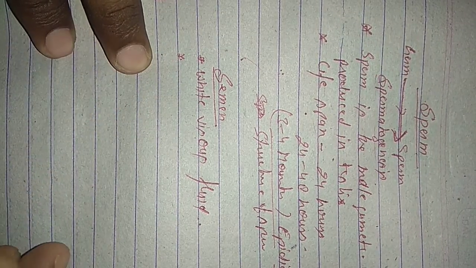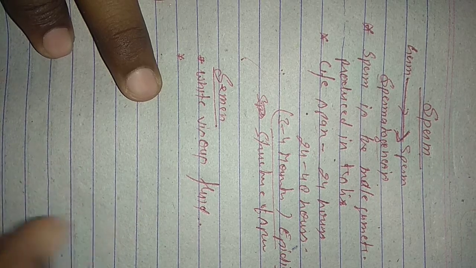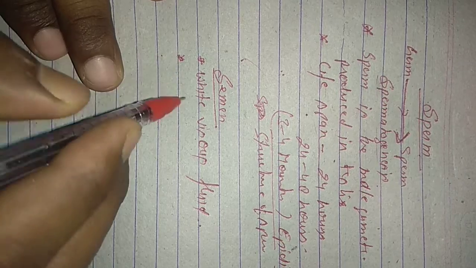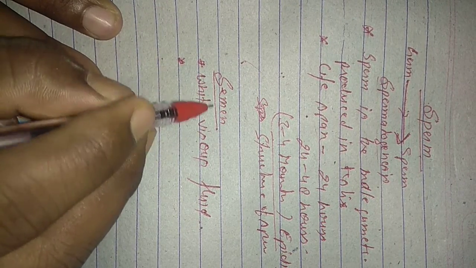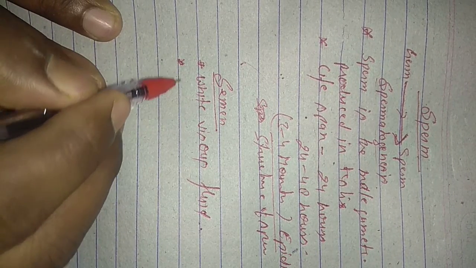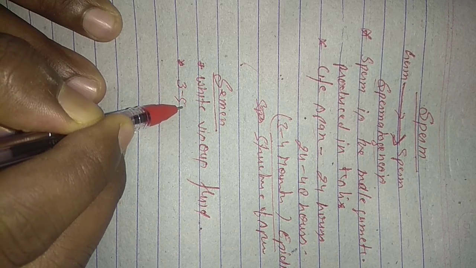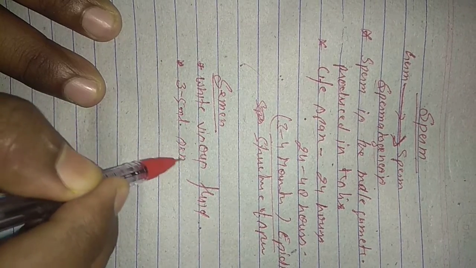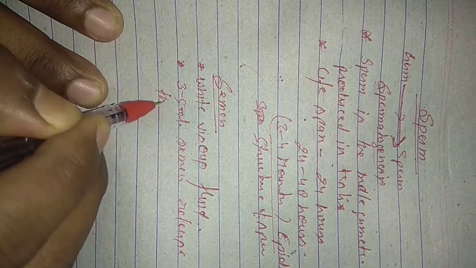This fluid consists of seminal fluid and sperm. Per ejaculation, about 3 to 5 ml of semen is released through the penis.